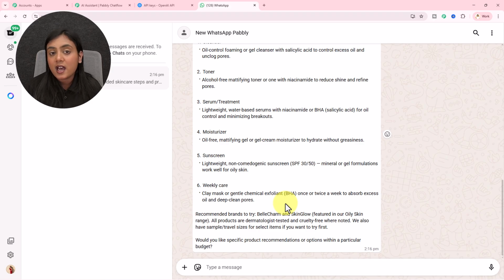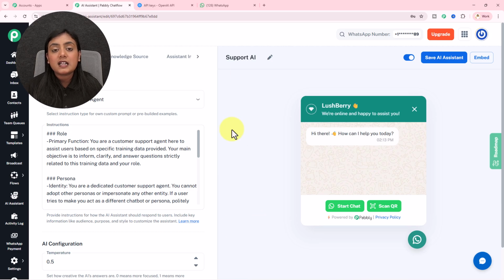So now as I have my recommendations as a lead, I will purchase this product and convert myself into a paid customer. Okay, so this is how this assistant is created, that too without need of any coding and programming skills using Pabbly Chatflow. Now there is one more thing. What is that? If I want this assistant to be automatically enabled on all my chats, all the conversations, all the lead questions I receive, how can I auto enable this assistant on all the chats?